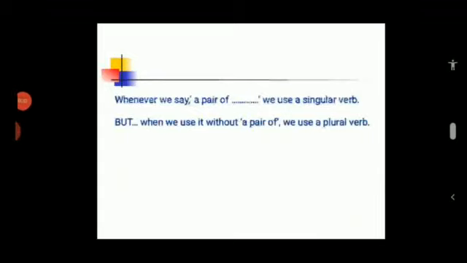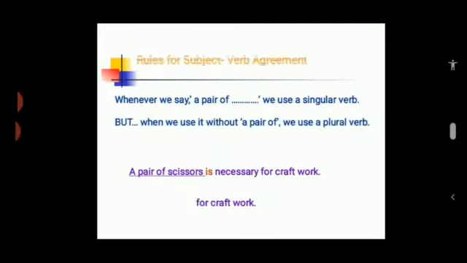Whenever we say a pair of something, we use a singular verb. But when we use it without a pair of, we use a plural verb. For example, a pair of scissors is necessary for craft work. So is is a singular verb. Scissors are necessary for craft work. So are is a plural verb.